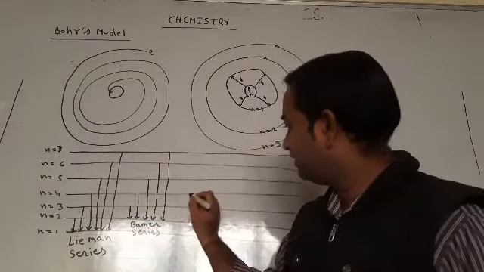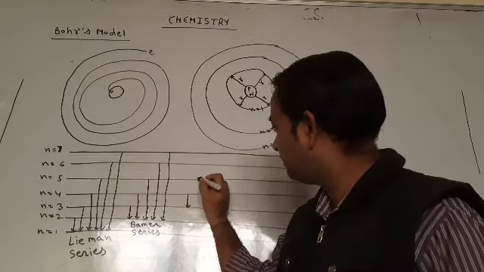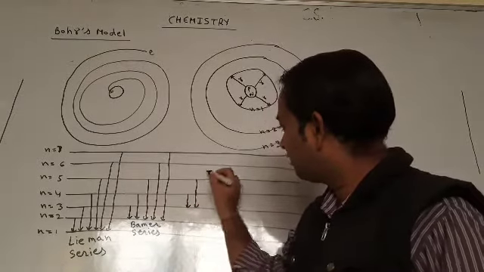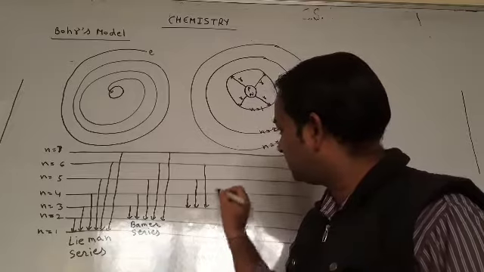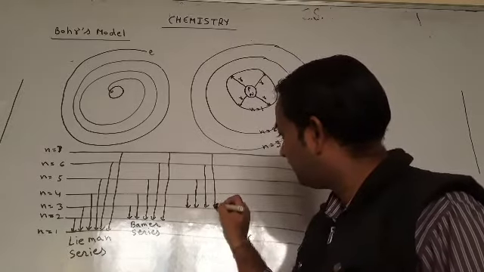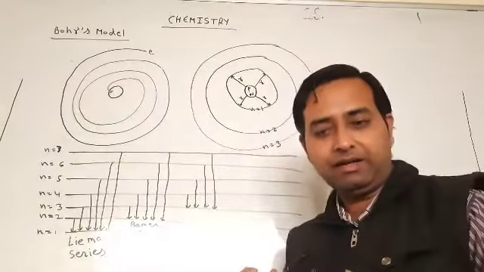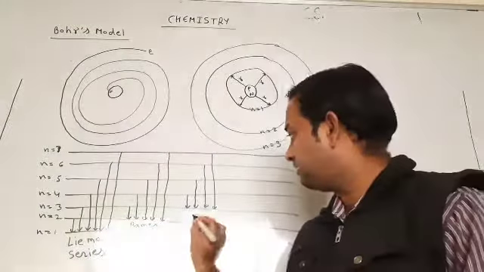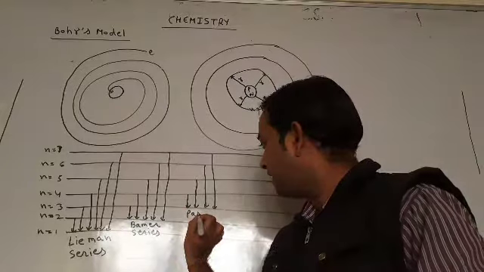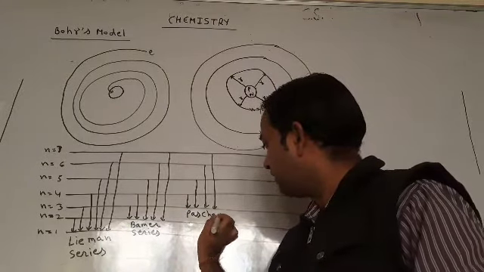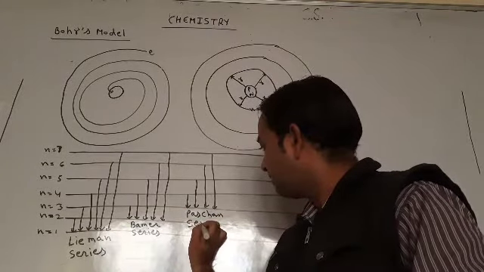Now, if he is in the third orbit and after carrying the energy goes to its outer orbit, and again he comes back, after coming back, he generates the Paschen series.